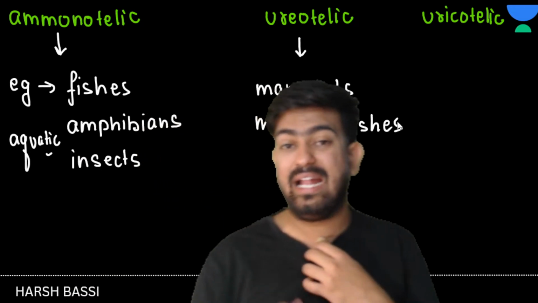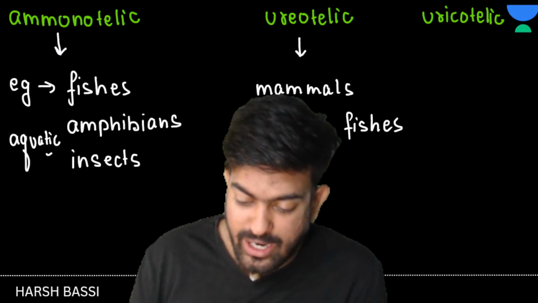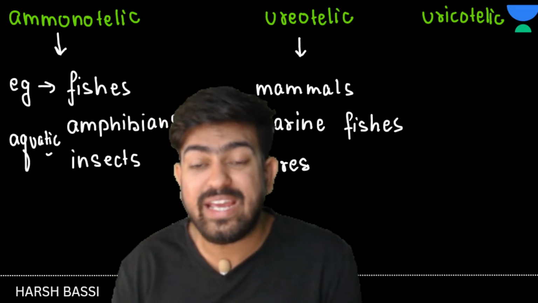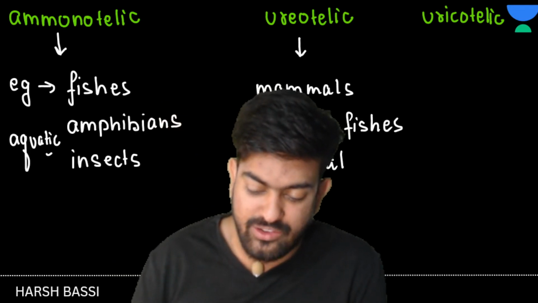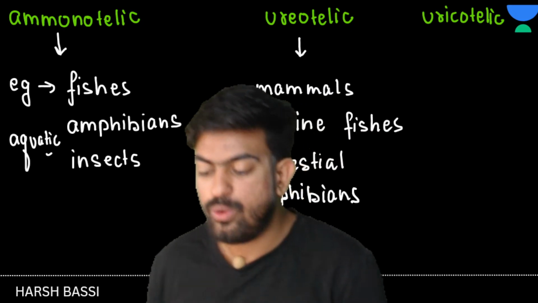And then the frog, or I should say terrestrial amphibians. Terrestrial means those living on land or trees. Terrestrial amphibians are examples of ureotelic.